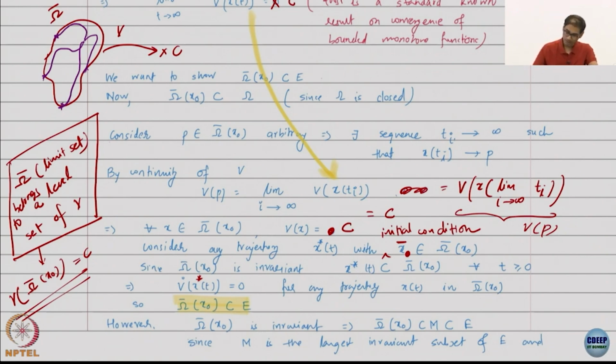So, we said that M is the largest invariant set, therefore omega bar has to be contained in M also. It cannot be larger than M, because if it was, then omega bar would be the largest invariant set, and M would mean nothing. So M is the largest invariant set, therefore omega bar is in M, and therefore in E also. So, now what have we shown?